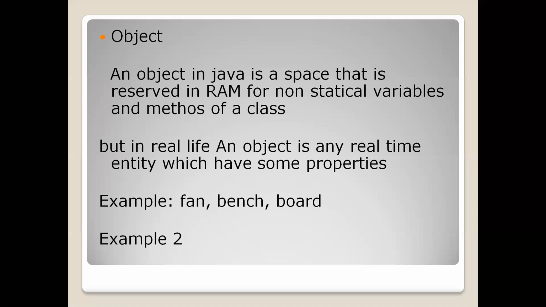Static variables and static methods means if there is the static keyword while declaring variables or while declaring a method, then the variables and methods are called static variables and static methods. If the variables and methods do not contain the static keyword, then those variables are called non-static variables and the methods are called non-static methods.